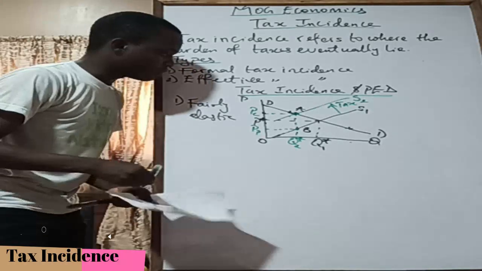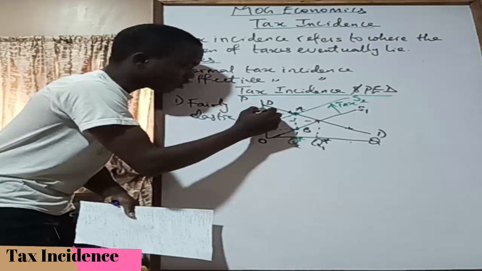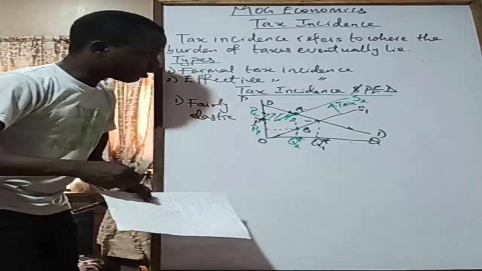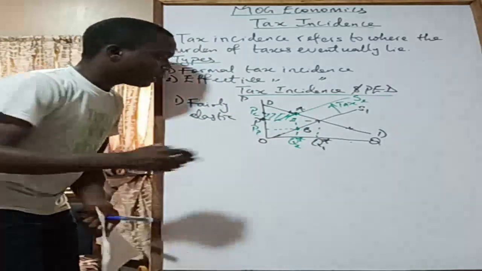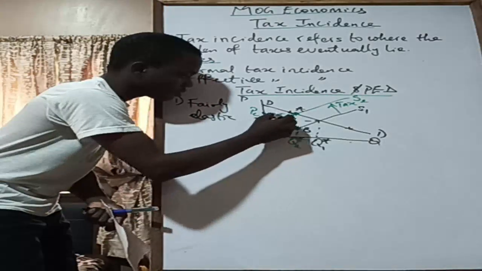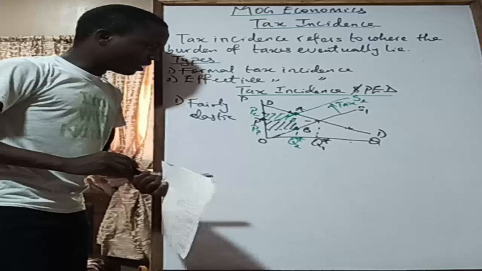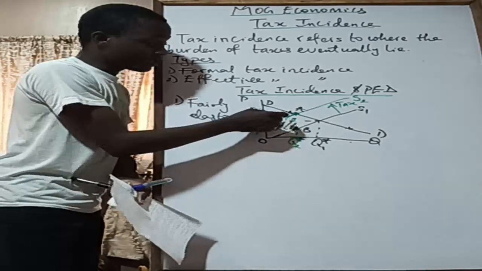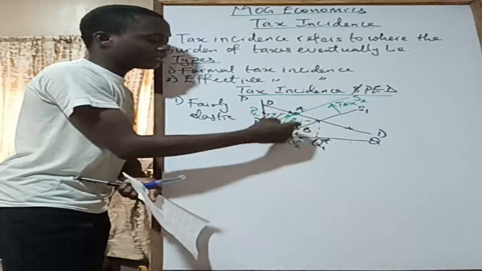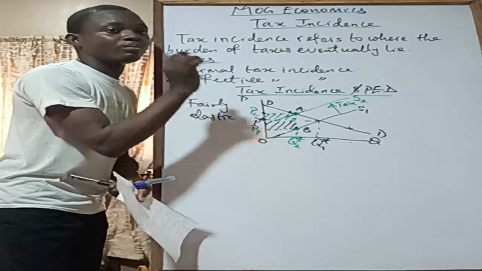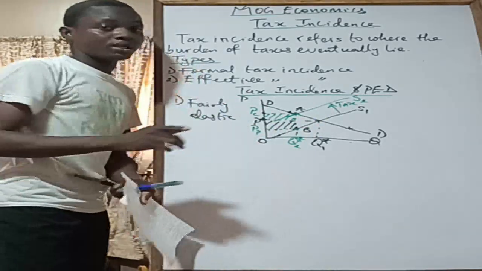So which is bigger? This one is the one for consumers, right? And then this is the one for producers. So you probably realize that the rectangle for consumers is smaller than the rectangle for the producers. So in this particular case, the producer is bearing more of the burden of tax, right?